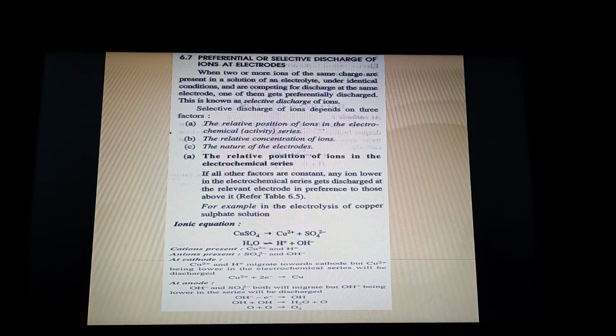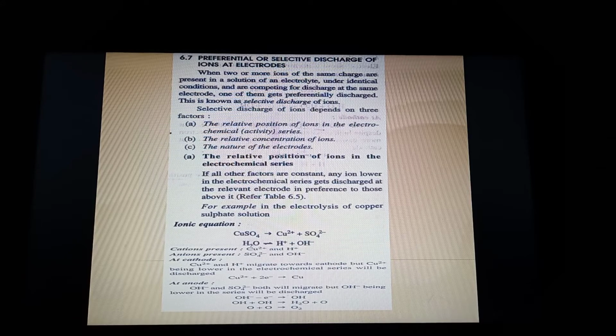Similarly, now let's see the two anions, sulfate and hydroxyl. According to the electrochemical series, hydroxyl ions should go first. Where will they go? They are anions, so they will go to the anode. When they go to the anode, first of all, OH minus will lose its electron to become OH.